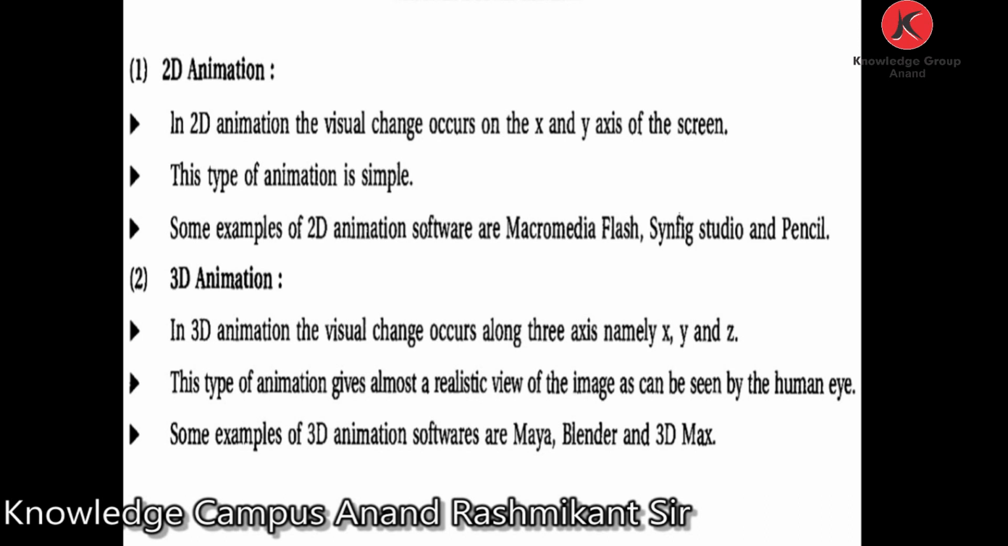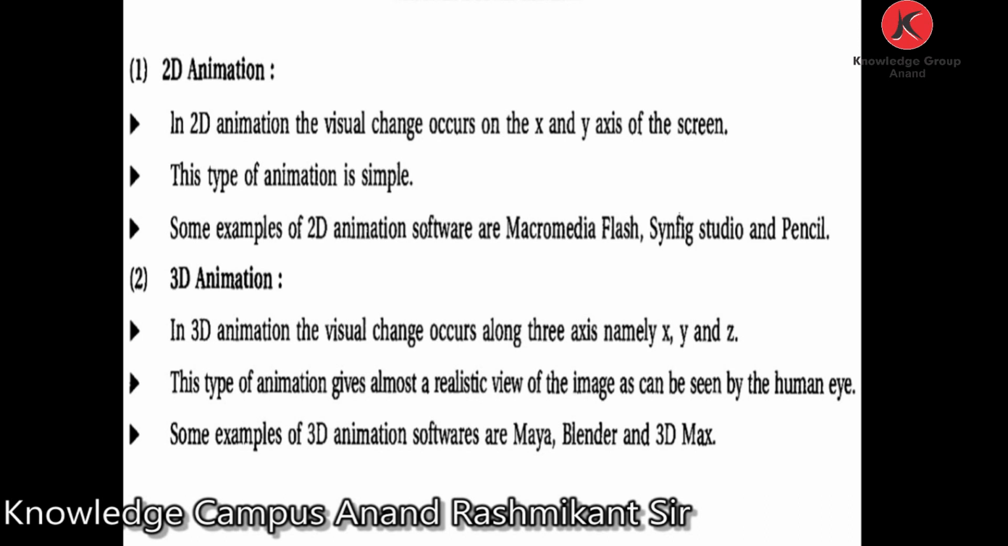2D animation is described here. In 2D animation, the visual change occurs on the X and Y axis of the screen. This type of animation is simple. Some examples of 2D animation software are Macromedia Flash, Synfig Studio and Pencil. So you can create 2D animation by using Macromedia Flash, Synfig Studio and Pencil.